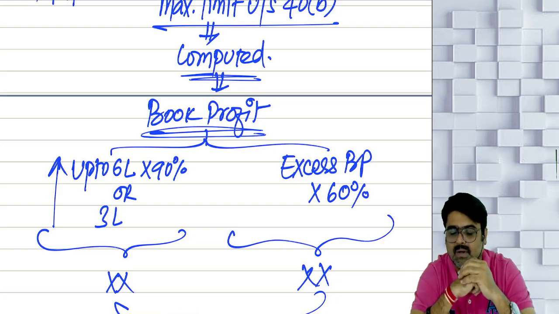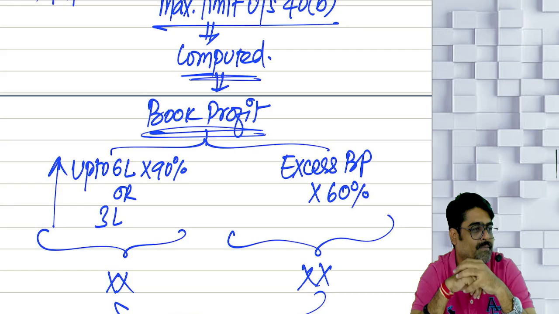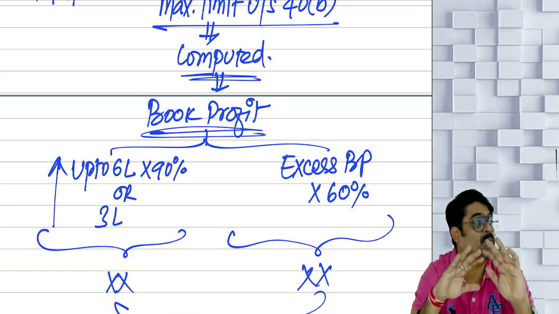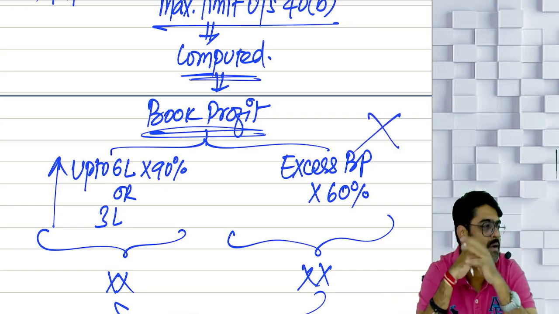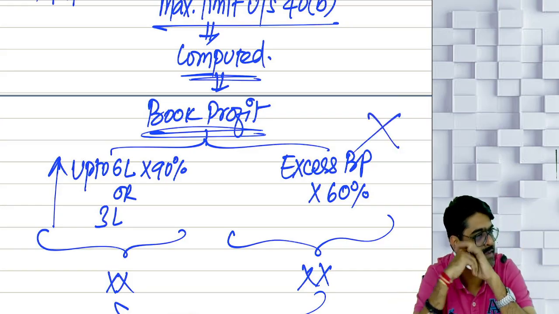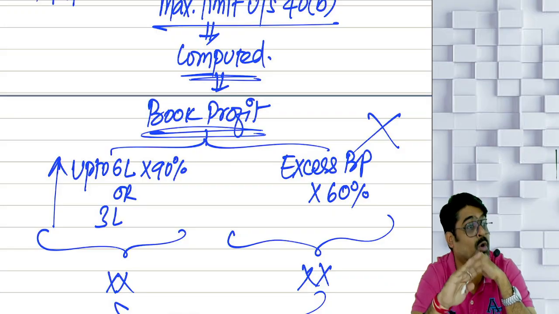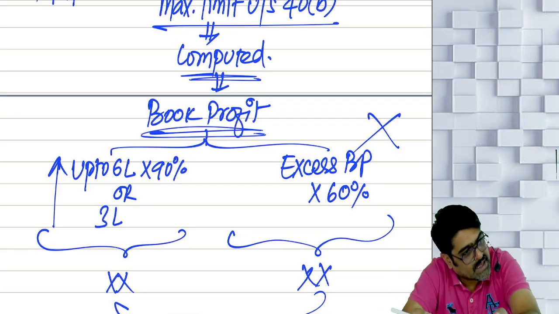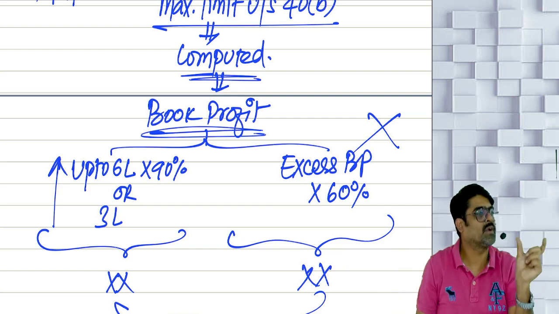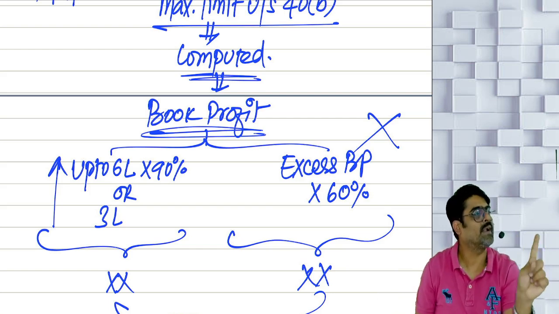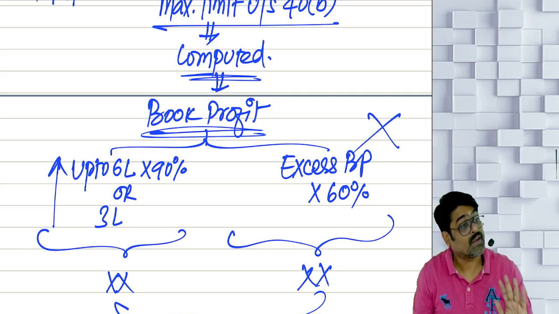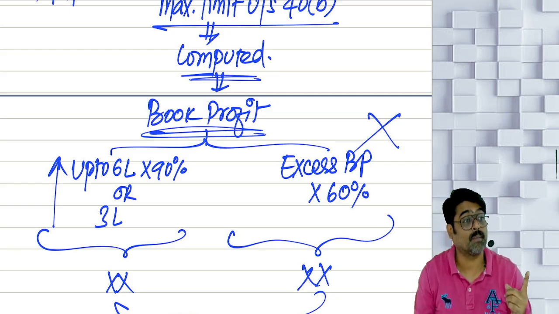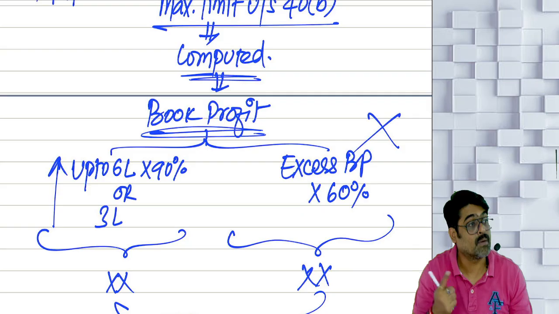Understanding? What if the book profit is 5 lakhs? Is there any book profit over and above 6 lakh? So this point will not come. 60% you are not supposed to calculate because no book profit is above 6 lakh. Entire book profit is within 6 lakh. What is the book profit? 5 lakhs. 5 lakh into 90%, how much is that? 4 lakh 50 or 3 lakhs, whichever is higher. 4 lakh 50 can be the maximum amount of remuneration which you can give if your book profit is 5 lakhs.